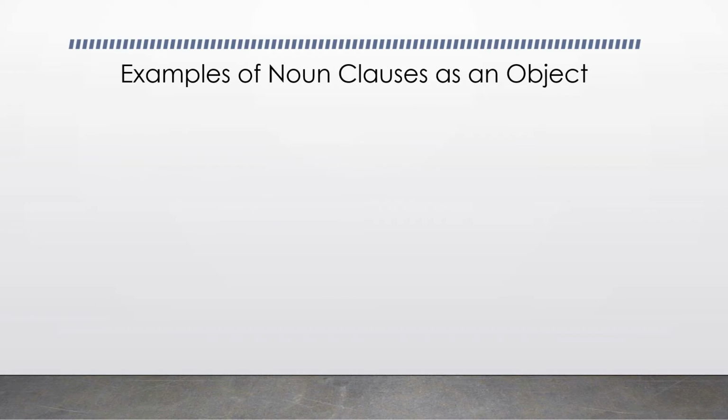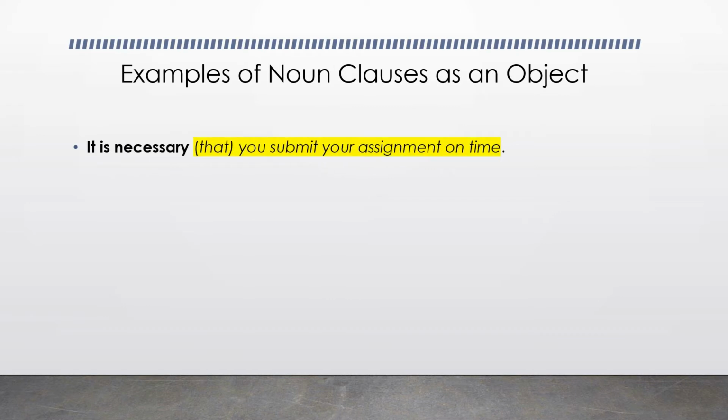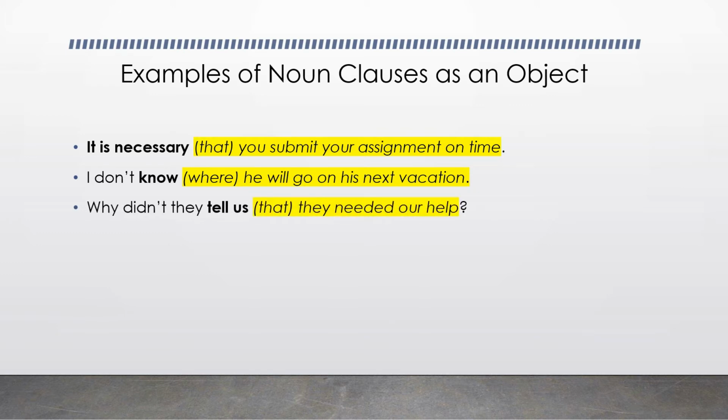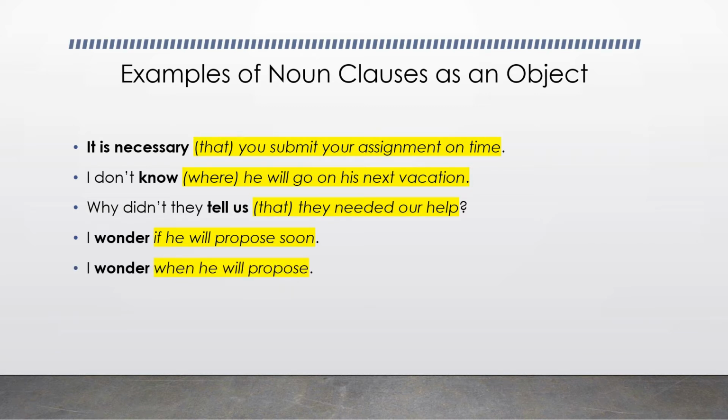Let's look at some examples of noun clauses as an object. It is necessary, what? What is necessary? That you submit your assignment on time. I don't know, you don't know what? I don't know where he will go on his next vacation. Why didn't they tell us? They didn't tell us what? They didn't tell us that they needed our help. I wonder if he will propose soon. I wonder when he will propose.